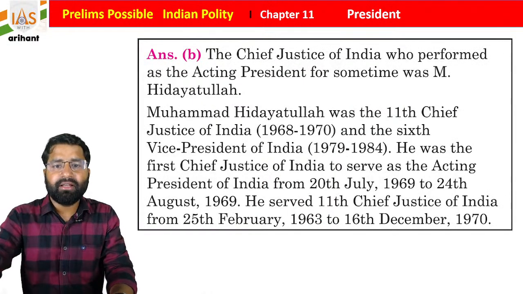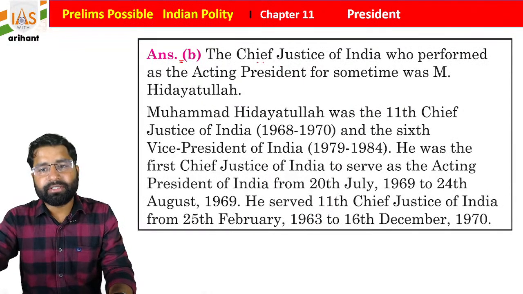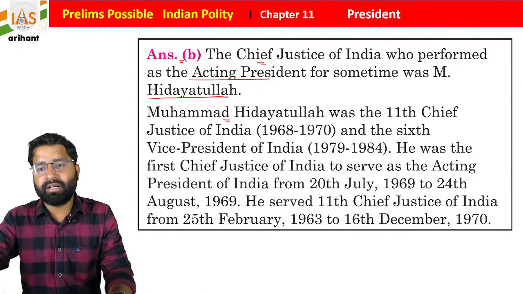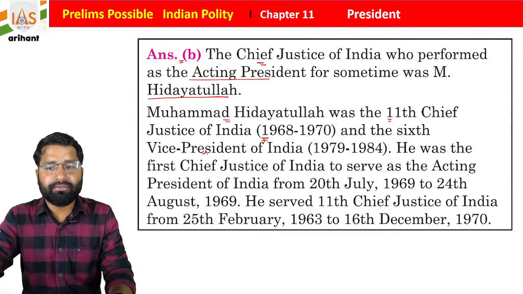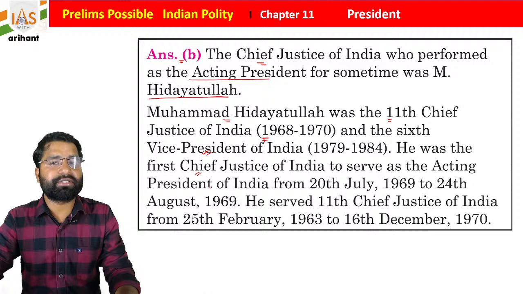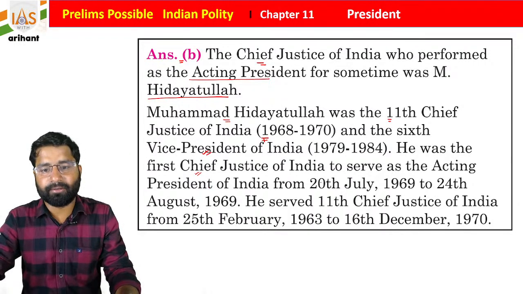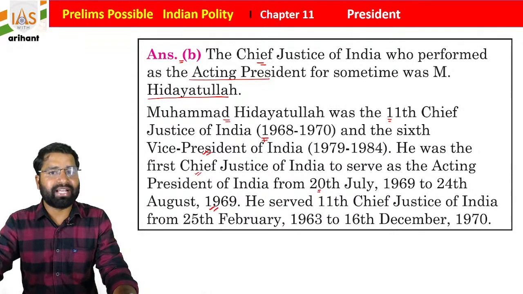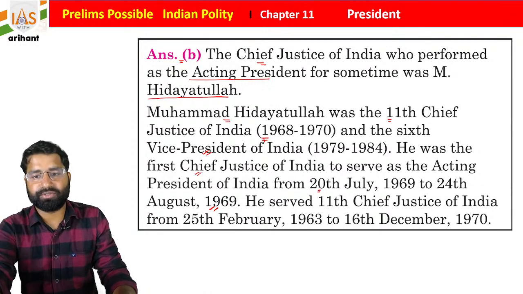It is very simple. The Chief Justice of India who performed as acting president for some time was M. Hidayatullah. Muhammad Hidayatullah was the 11th Chief Justice of India, 1968 to 70, and he was the 6th Vice President of India. He also worked as Vice President in 1979. Students, he was the first Chief Justice of India who served as acting President of India, from 20th July 1969 to 24th August 1969. I hope you all are getting it.